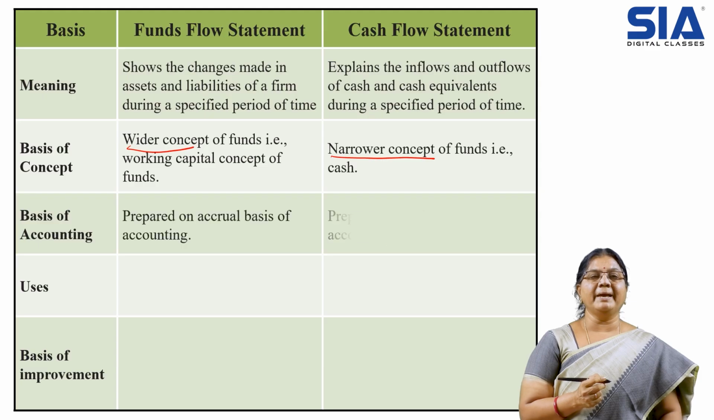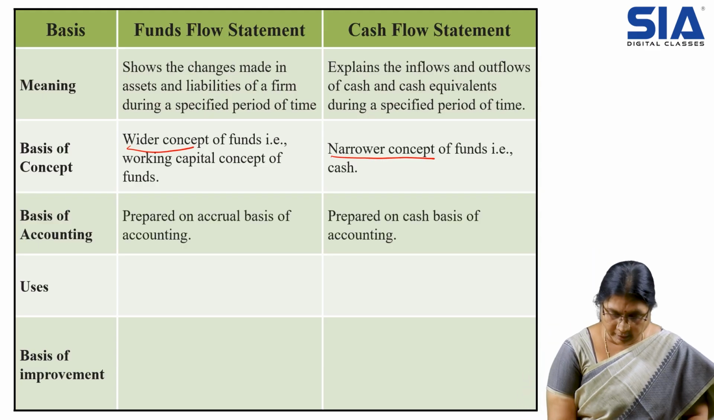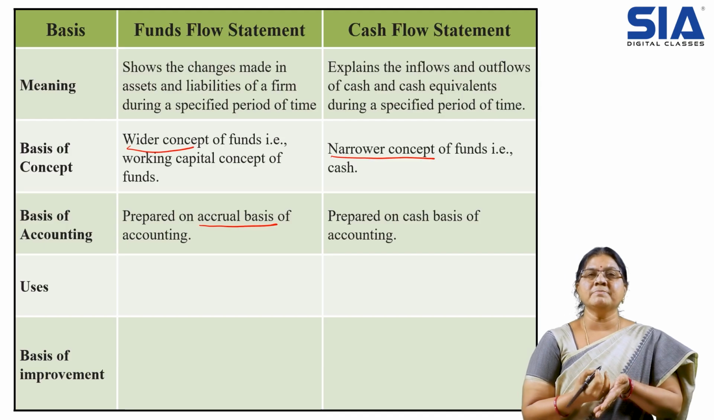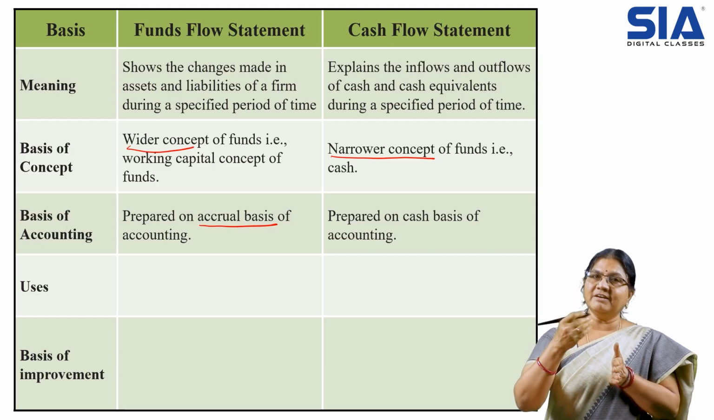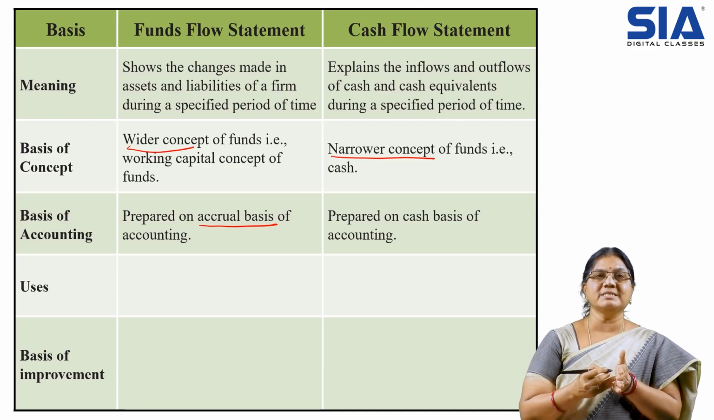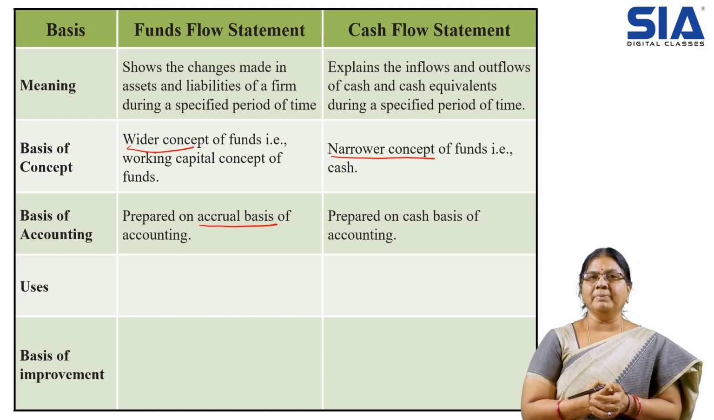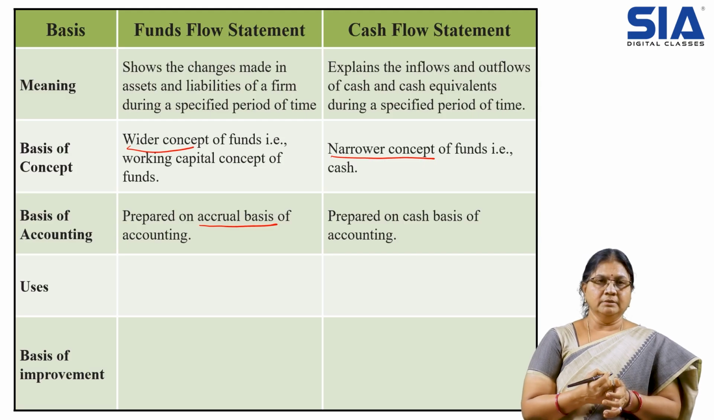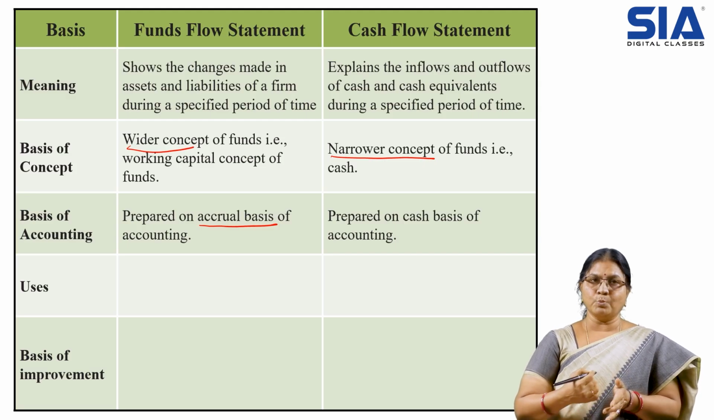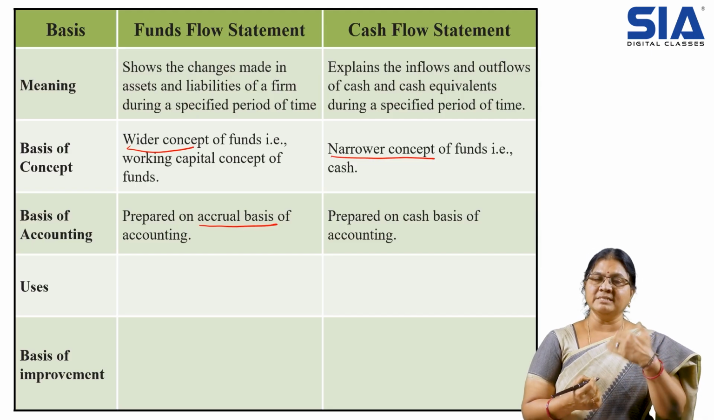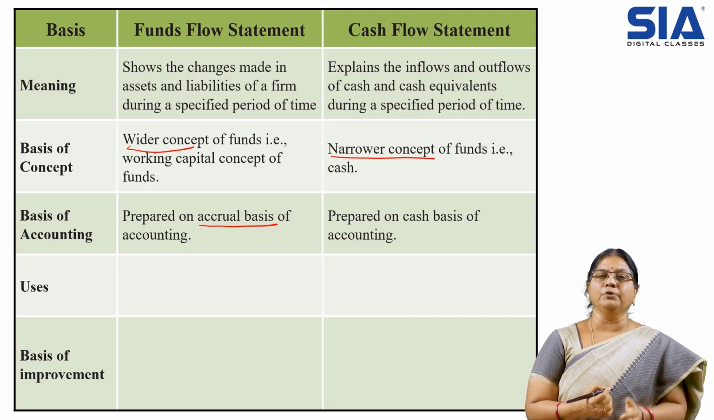Then when we take the basis, funds flow is prepared on accrual basis. Accrual means sometimes we have to receive the money, but we didn't receive it. We are yet to receive the money. That is due. For example, we have to receive the rent on the 10th, today is the 12th, and we didn't receive it. That is accrual. But we can consider it because it is already due, that is, we are going to receive that money.